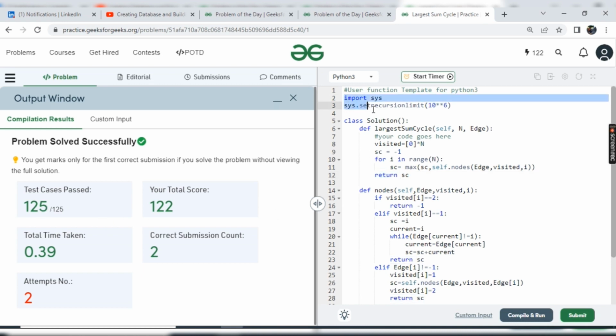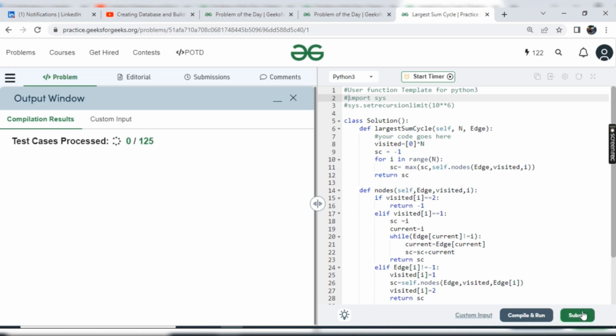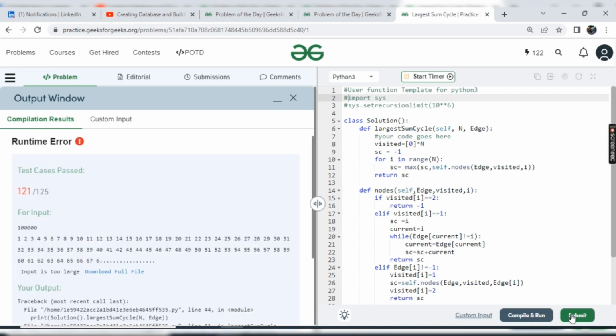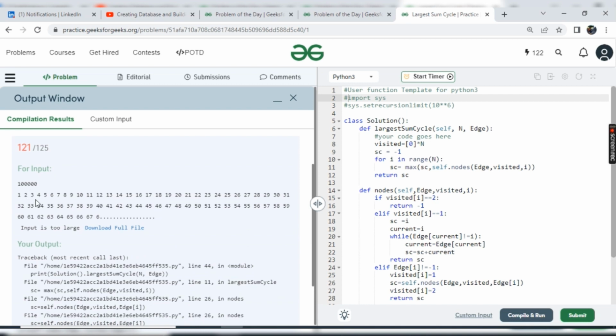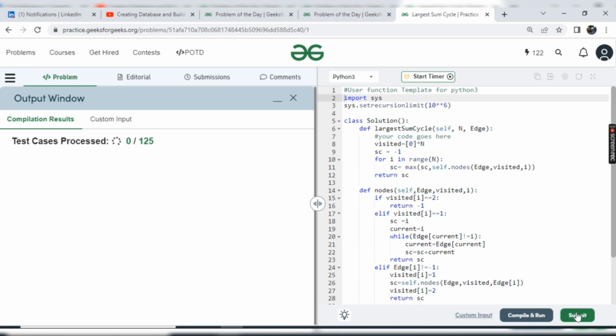This is the recursion, and you could see I just wrote here set recursion limit. We are using a lot of recursion, that's why I set the recursion limit of 10 raised to 6. If I comment this out, then some test cases will not be satisfied due to the recursion limit. After commenting, let me submit it, and you will get some test cases not satisfied, and we are getting some errors. Here we could see the input file is too large, the graph is too large, and it is not possible to store everything in recursion, so that's why I set this recursion value to 10 raised to 6, so we are not getting any errors.